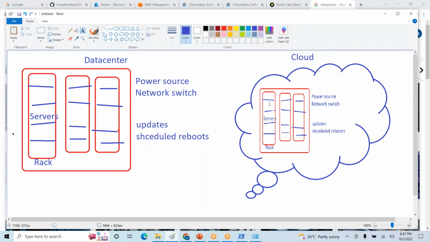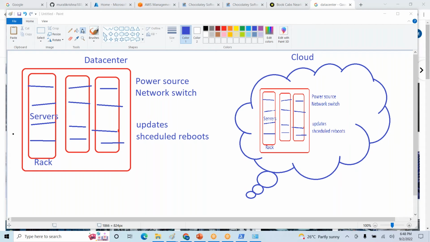Now imagine if they got any issues like power issues or network switch issues, there should not be any downtime. Also, if they are doing some updates or reboots, there should not be any downtime. For that, if you want rack-level high availability, we can give some inputs. What level of high availability do you need?